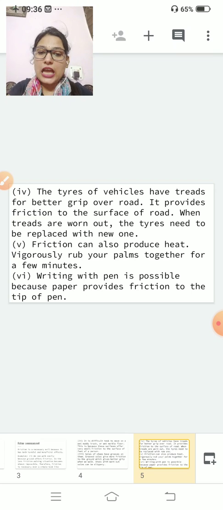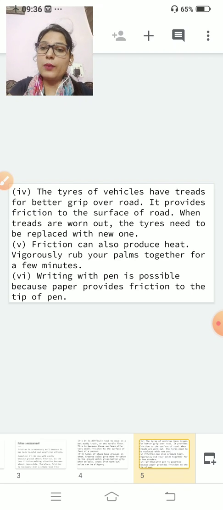So the tires of vehicles have threads for better grip over a road. It provides friction to the surface of the road. When threads are worn out, the tires need to be replaced with a new one, because your vehicle becomes slippery and there are more chances of accident. For our safety purpose, it is very risky. Clear?